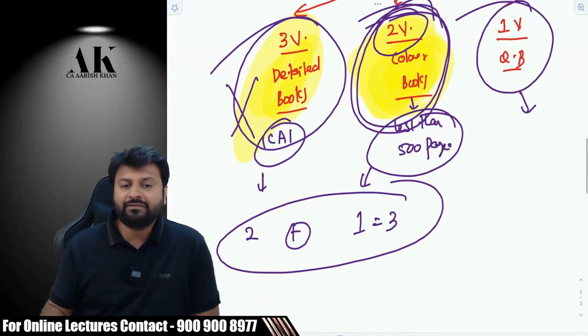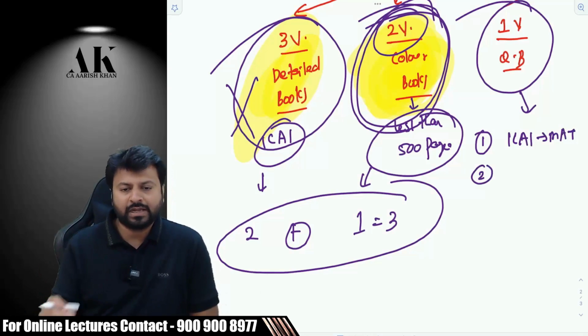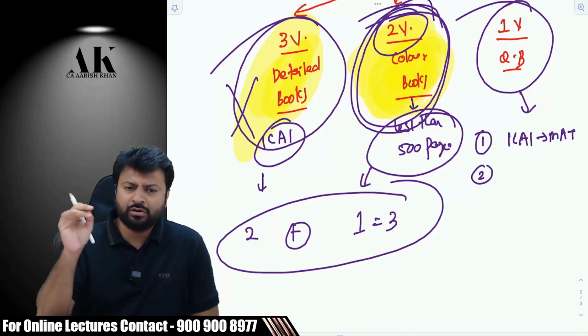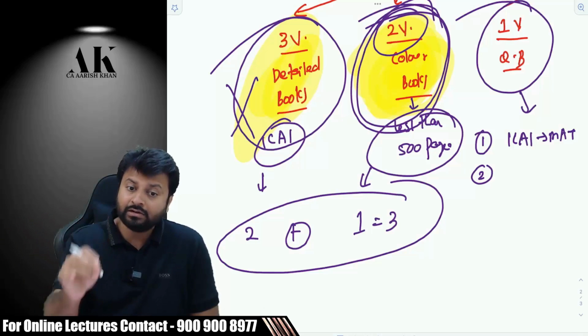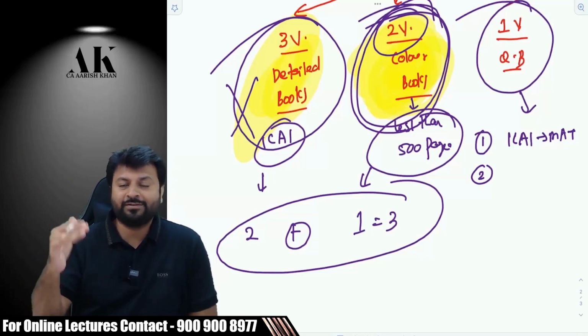Now, this book will have 4 types of question. First, it will have all ICI material questions. All ICI material questions will be covered in this book, and we are going to solve all of them in the class. Don't worry, there will be more than 350 questions we are going to solve in the class itself. You can mark it down and you can count at the end of the batch on 15th of October if you want. I'm not just saying it for the sake of saying.